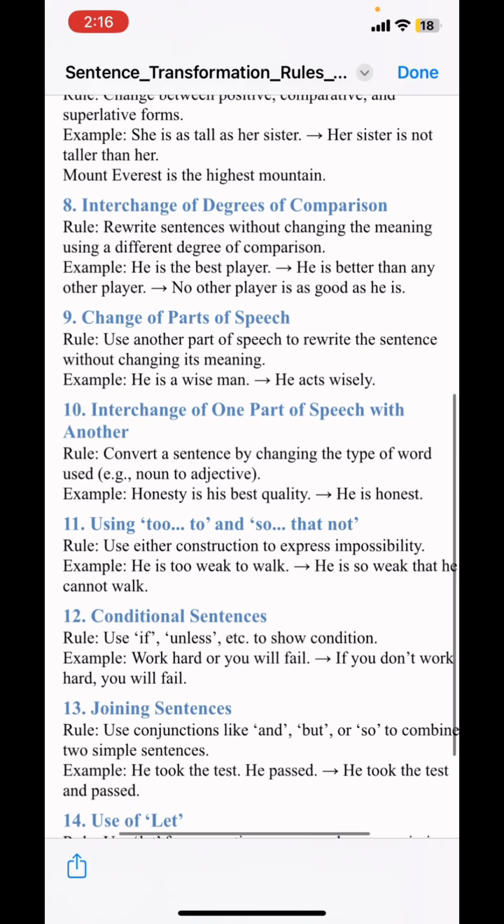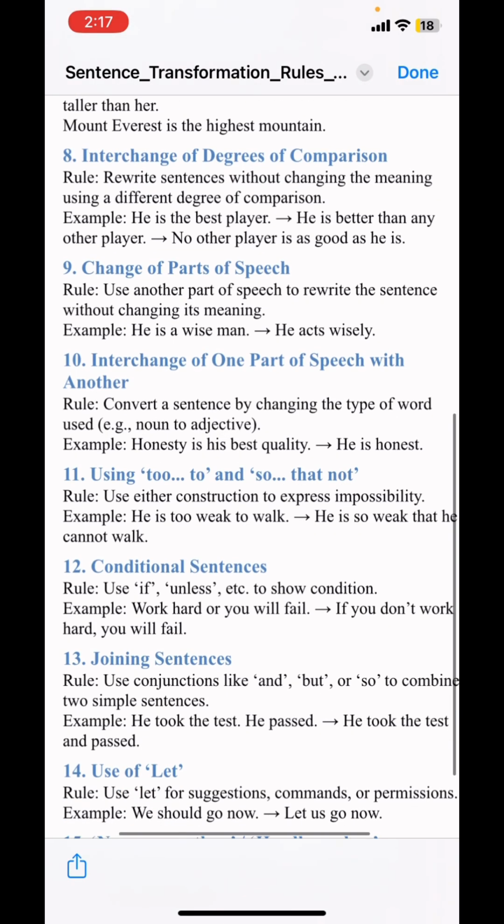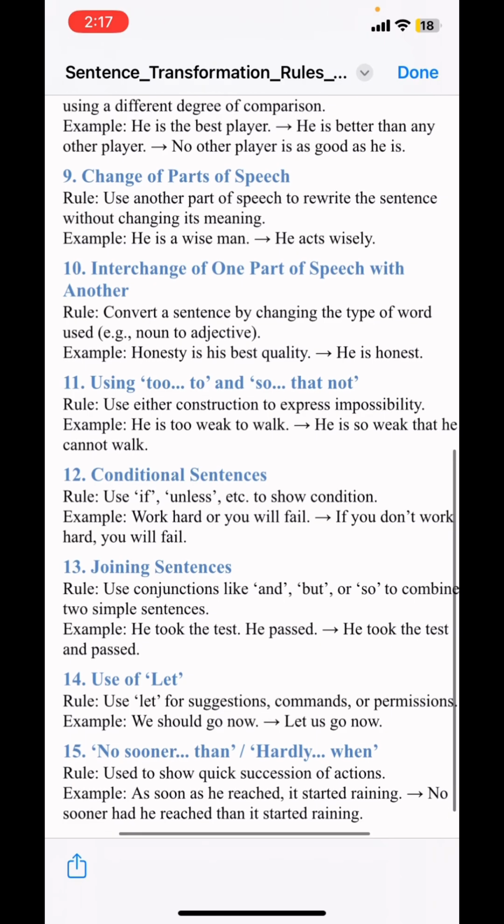The next rule we're going to talk about is interchange of one part of speech with another. So the rule is to convert a sentence by changing the type of the word used, including noun to adjective. Example: honesty is his best quality. And if we change that sentence to another, that will be: he is honest.